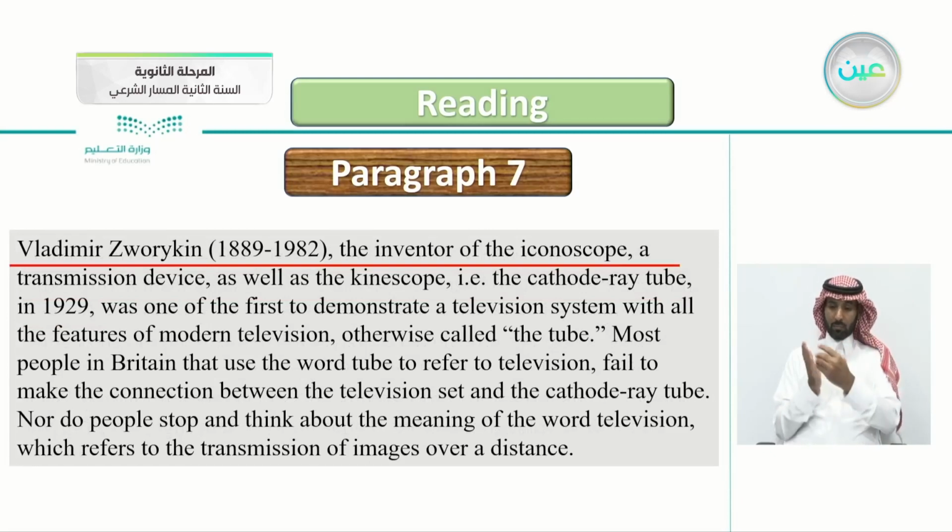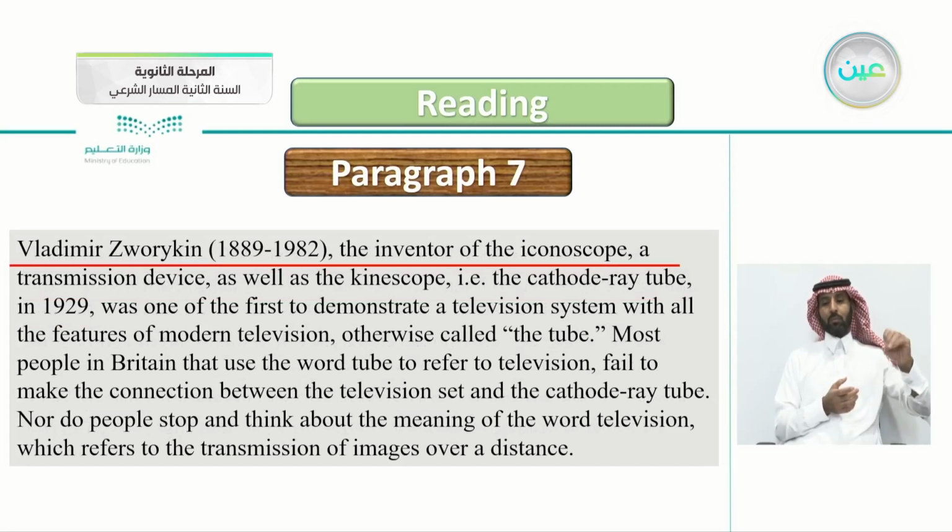Also, it's the first sentence: Vladimir Zworykin is the inventor of the iconoscope, a transmission device, as well as the kinescope.